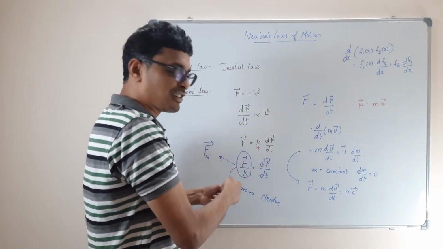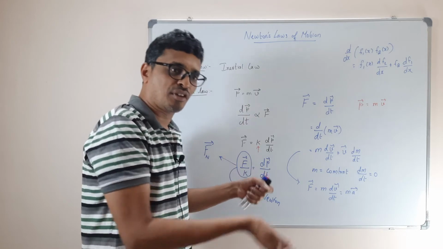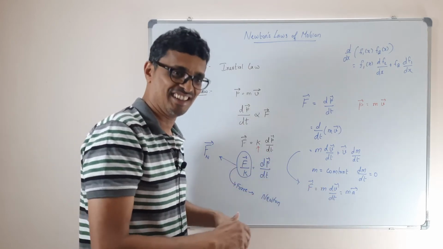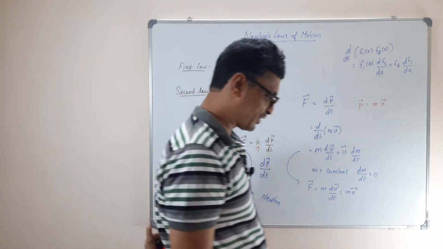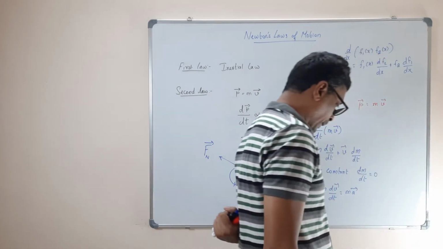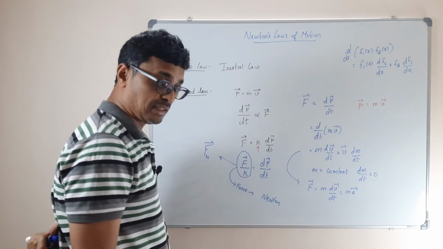See, any unbalanced force, of course, your ball needs a continuous force to have a uniform motion because there's an unbalanced force acting on it. Okay, that's a resistive frictional force, whatever. So that's how Aristotle's fallacy is also overcome by the second law. Now let us come to the third law.